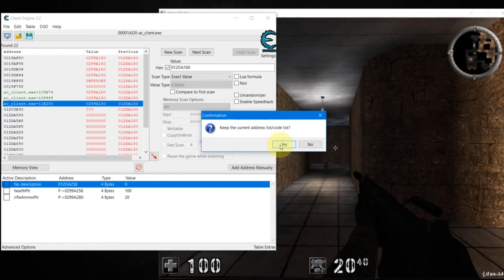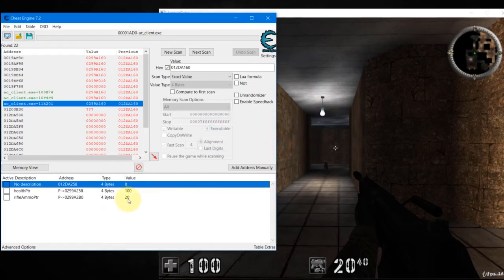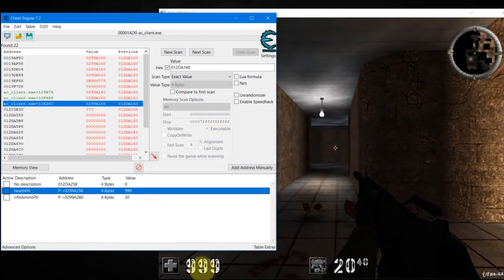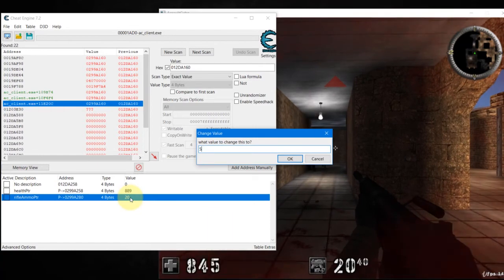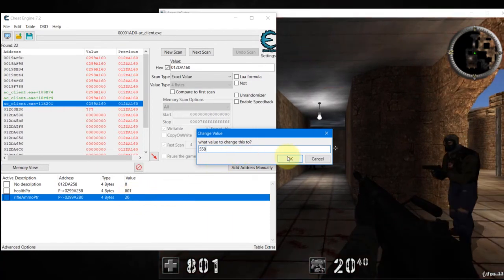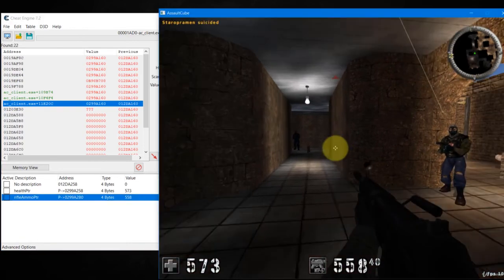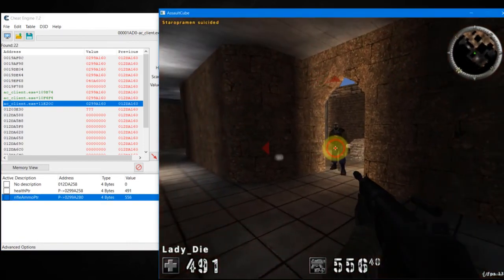Keep address this, yes, and you can see immediately the health pointer correctly identifies the health, and we can increase it to 999 over here, and then here we can increase our ammo to maybe 558. Immediately it's reflected here, you can see. Right, so it's working.